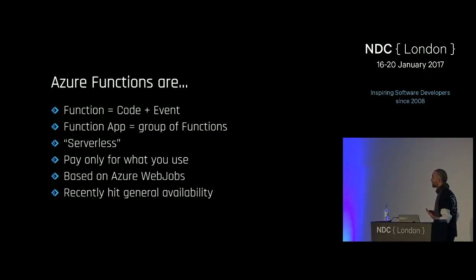Practically, if you have been using Azure Web Jobs before, functions are based on Azure Web Jobs. Essentially, they are a nicer way to package it, make them more usable, convenient. And also, it's pretty fresh. So it hits general availability, I think, in November or December. So until then, it was not officially supported. Now it's officially supported, and so you can safely use it in production.